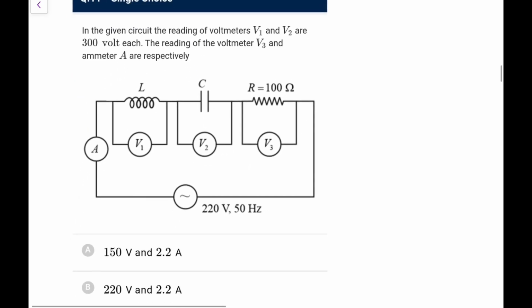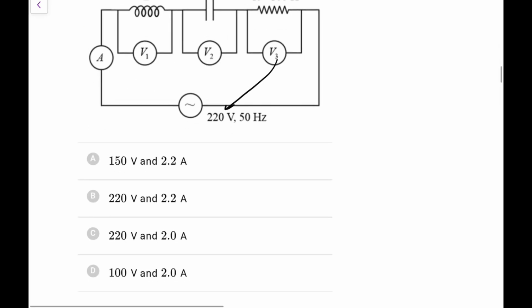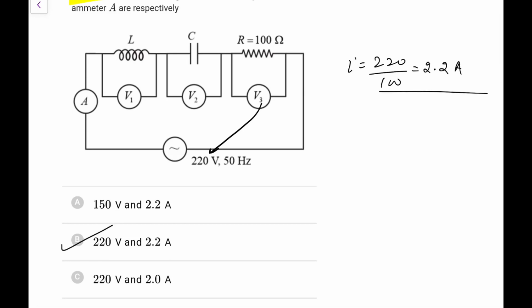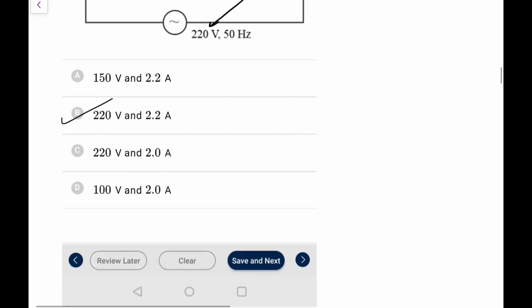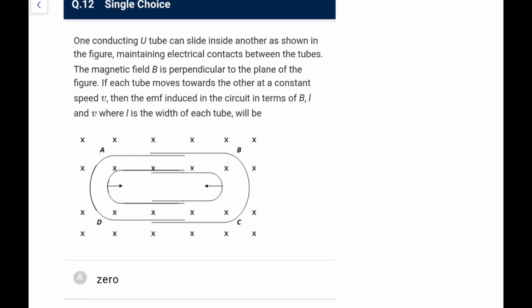Next, in the given circuit, the readings of voltmeters V1 and V2 are 300 volt each, that means it is at resonance. They are same, that means that the circuit is at resonance. The reading of voltmeter V3 would be 220 volts, that is for sure. And the reading of ammeter would be V by R, directly you can write 220 by 100, that is 2.2 amperes. So 2.2 amperes, 220 volts, go for option B, easy one for you, nothing tough in it. This is what we say, resonance.